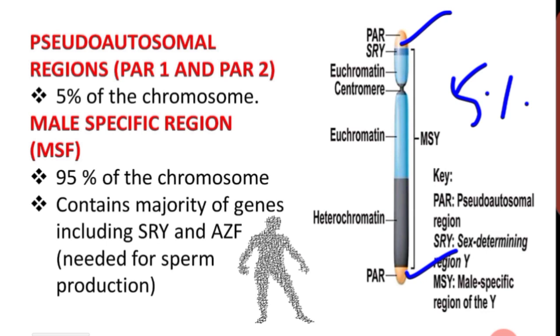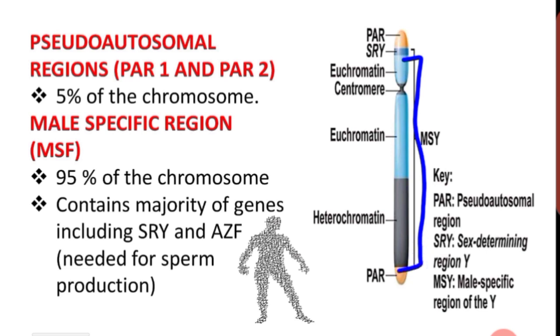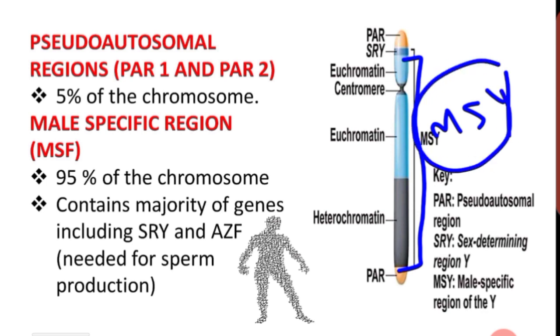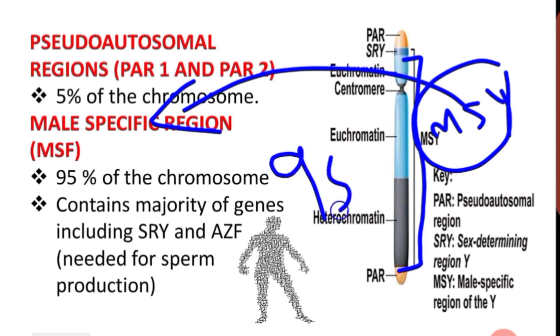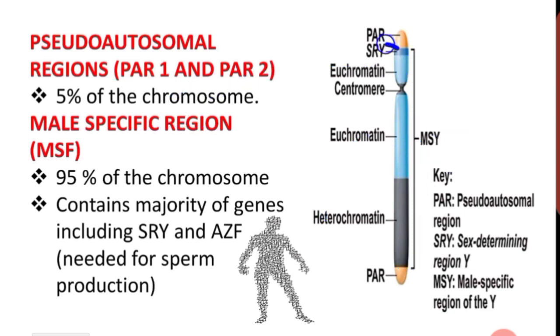And then beside this, the other region, we denote as MSY. What is MSY? Male specific region. The male specific region occupies 95% of the Y chromosome. What does it contain? It contains the majority of genes including SRY. See, this is the SRY region, right?